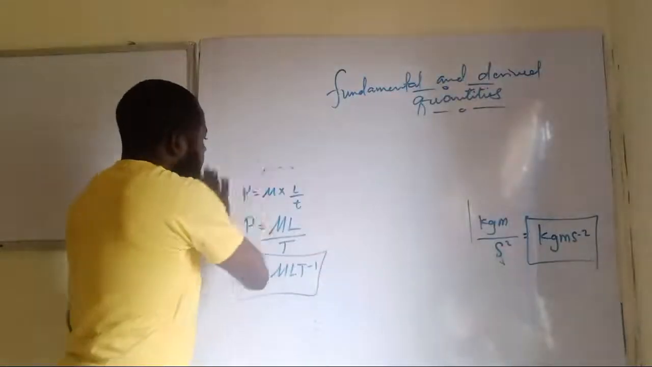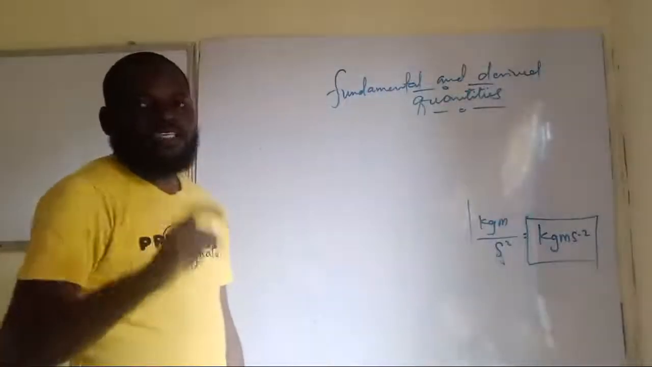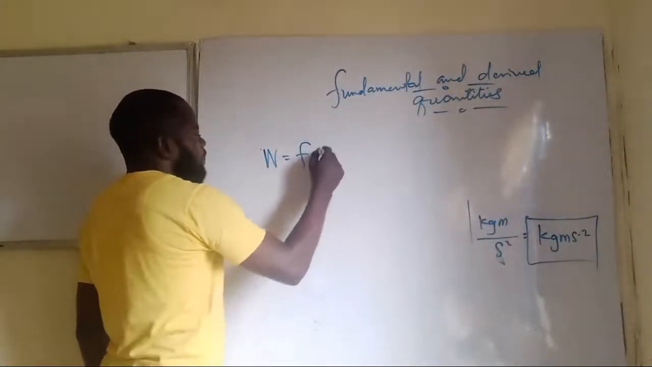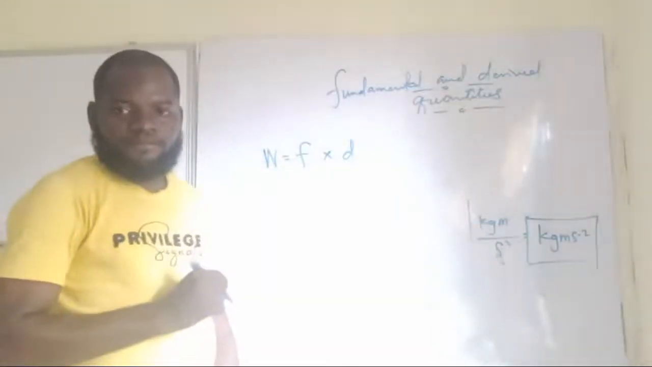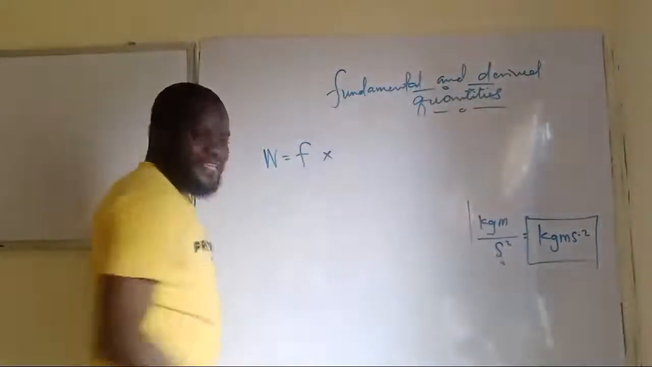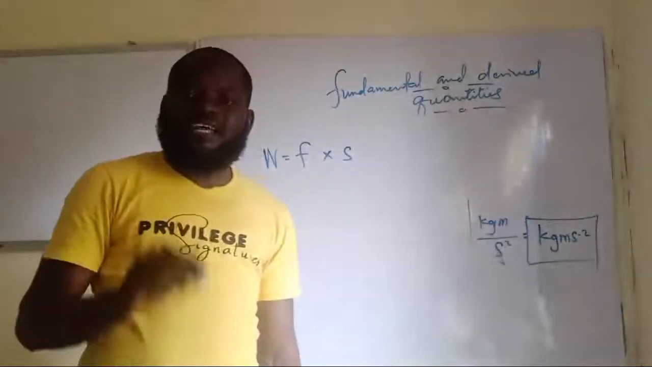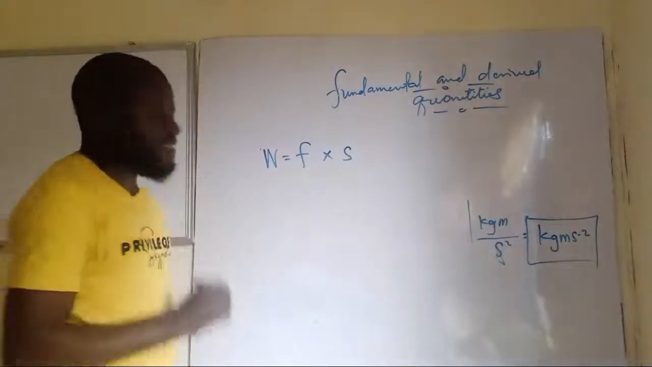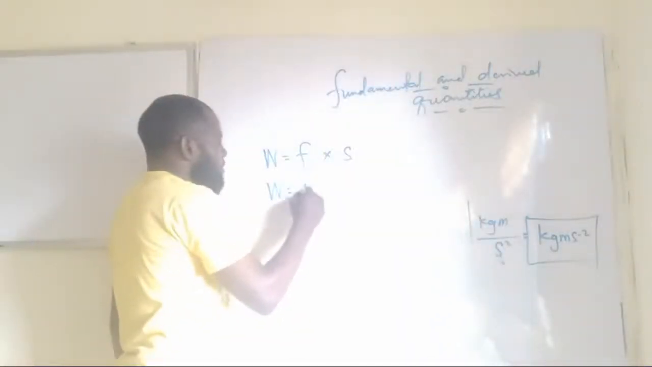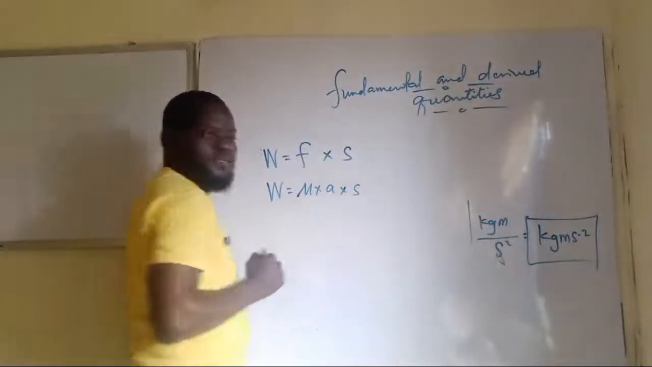Thank you guys. Okay. Now, the next one we want to do is work done. For work done, we have the formula to be force times distance. But if you are writing in WAEC, guys, you write your distance as S, since the symbol for distance is S. Then we have that work done is going to be your force, which is mass times acceleration, so it's going to be mass times acceleration times distance.